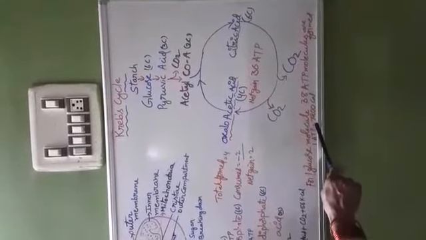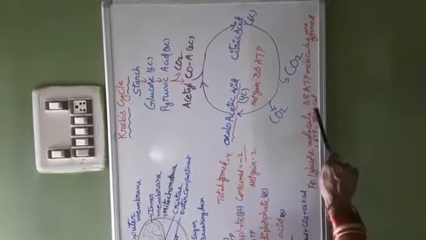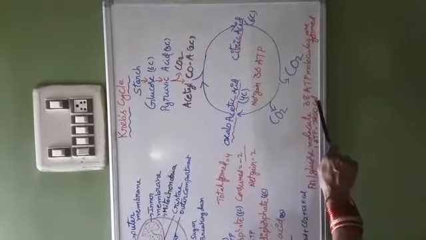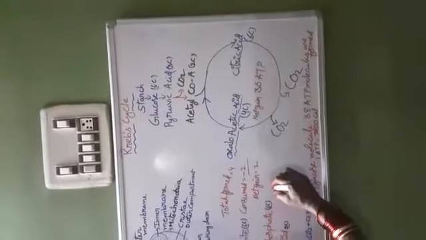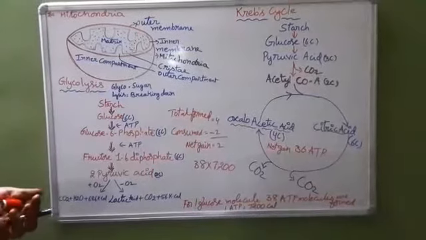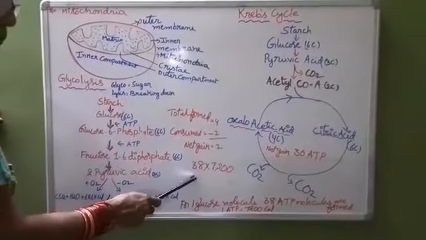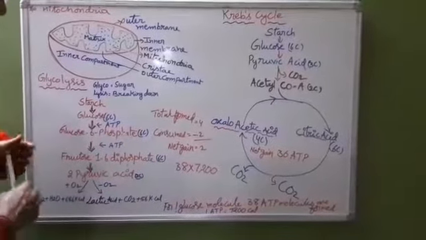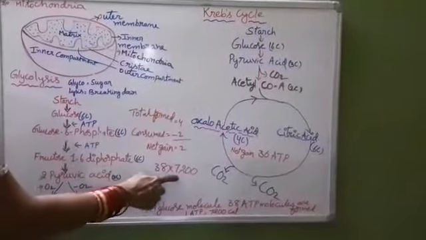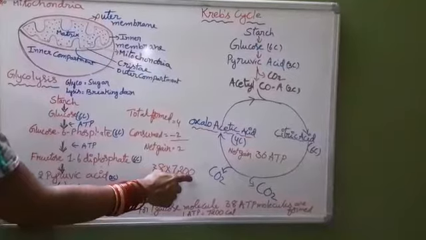1 ATP molecule is equivalent to 7200 calories of energy. So the total energy released when one glucose molecule is completely oxidized is equivalent to 38 into 7200 calories.